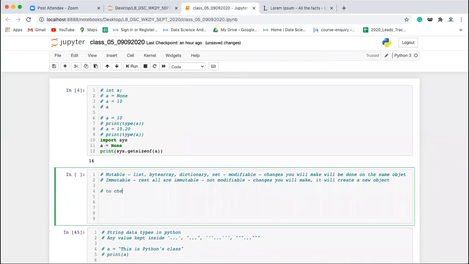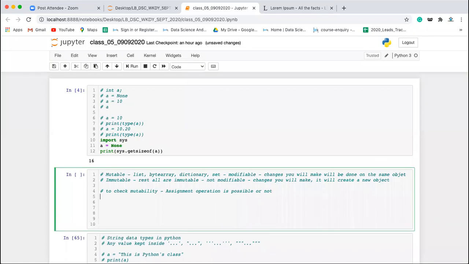To check mutability, you may check two things. One is whether assignment operation is possible or not. And the second thing is whatever method you apply.